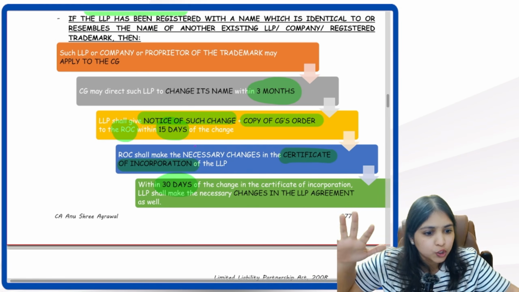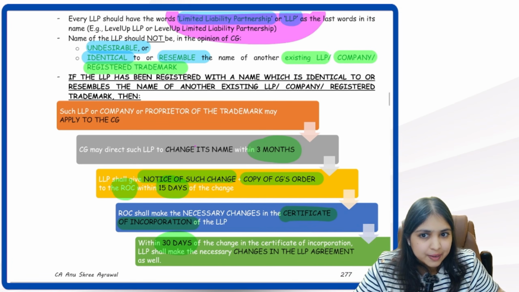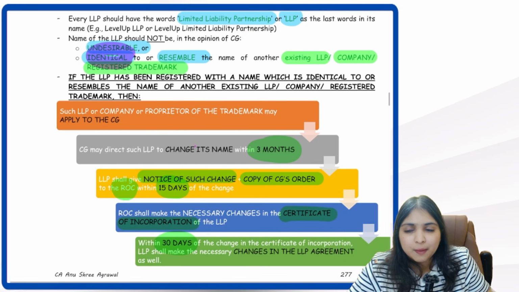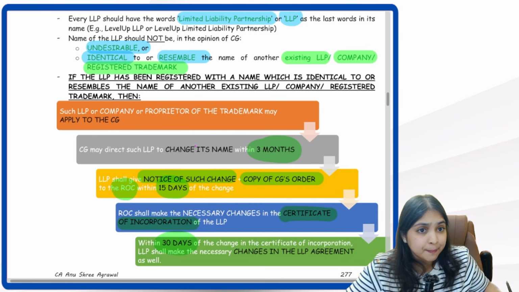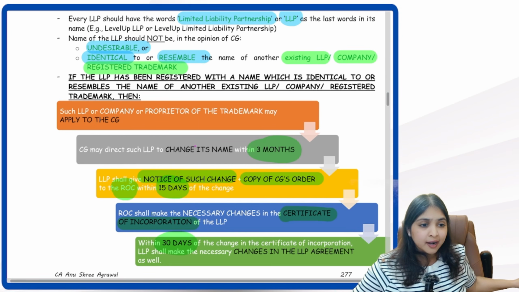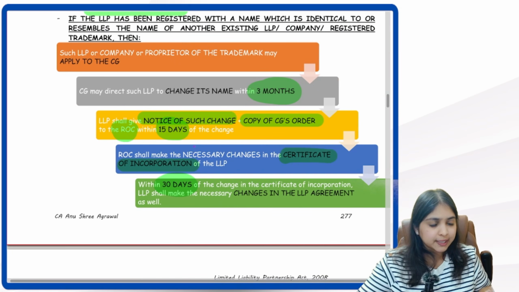Because the first part you are clear. The first part is simple. The name of the LLP should have limited liability partnership or LLP in its name. It should not be undesirable. It should not be identical or it should not resemble the name of another existing company, another existing LLP, another registered trademark. Till here you know. This part alone, one final time.